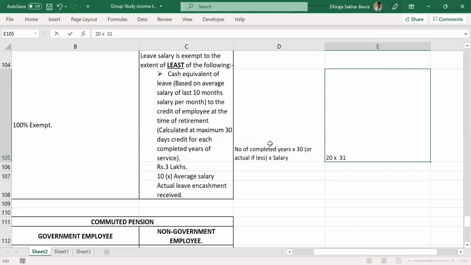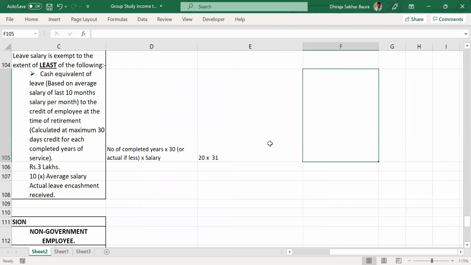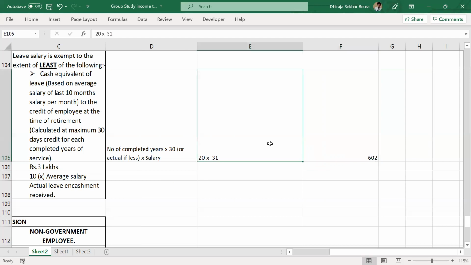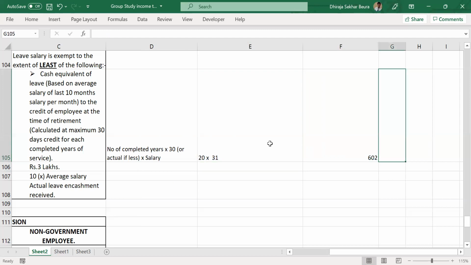Now, suppose I have taken very few leaves, and at the end I am left with 602 days of leave. On the basis of 602, I have received some value.